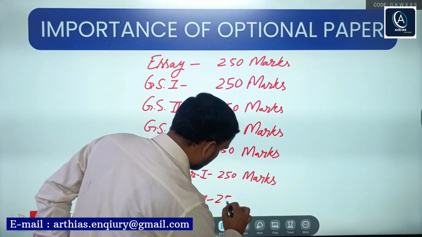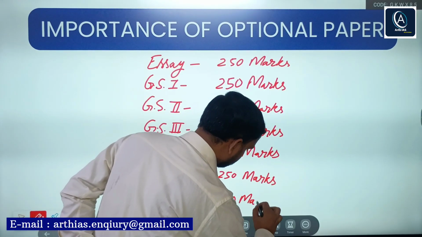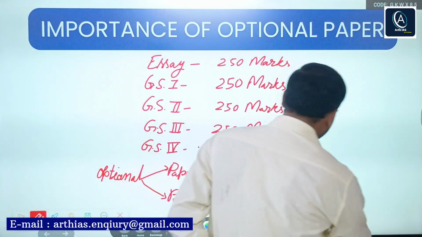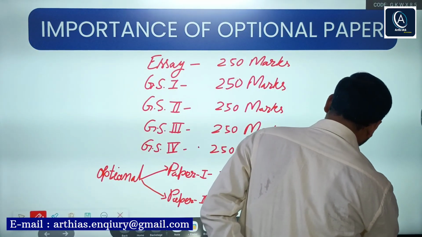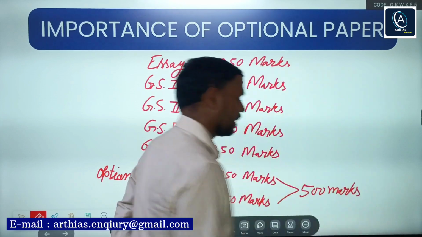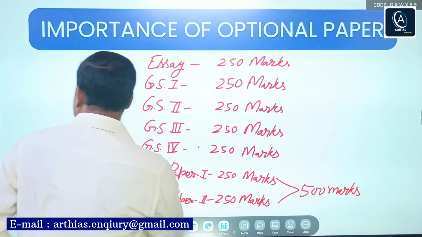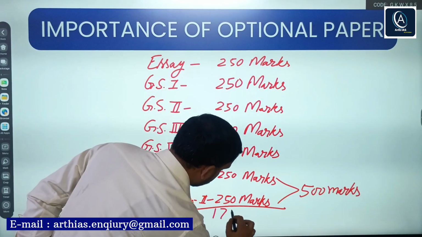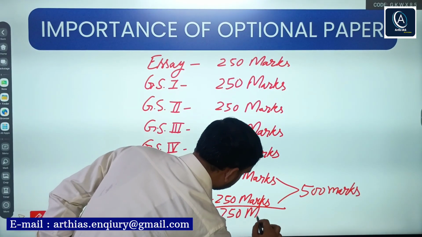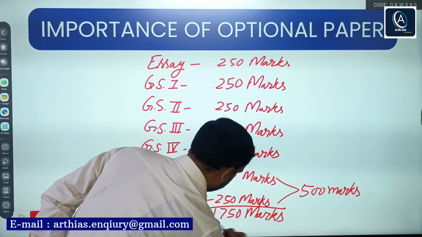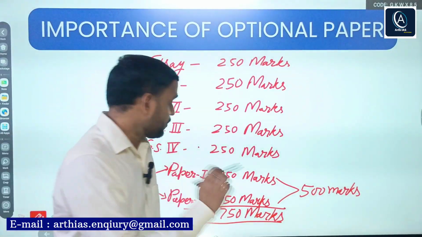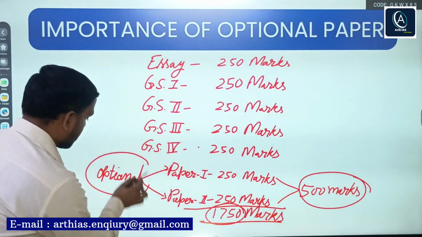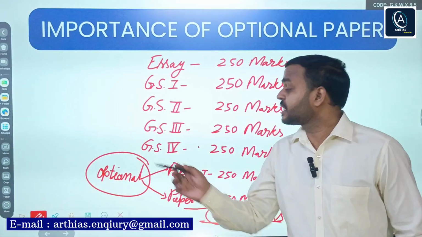The second paper also carries 250 marks. So in total there are 500 marks in the optional paper. And the total marks in the mains examination is 1750 marks, and you can see that out of these, 500 marks are from the optional paper. That's why it is the deciding factor.